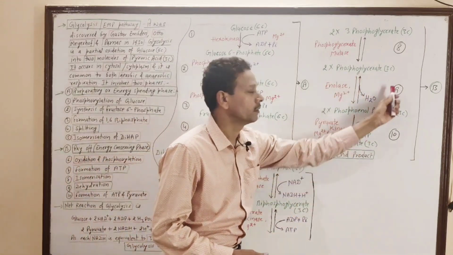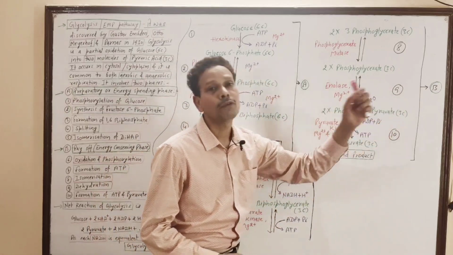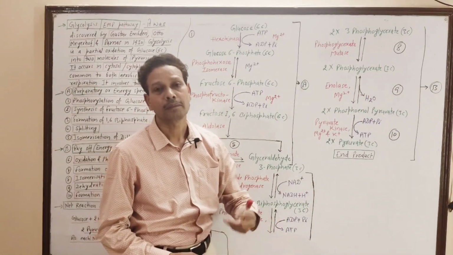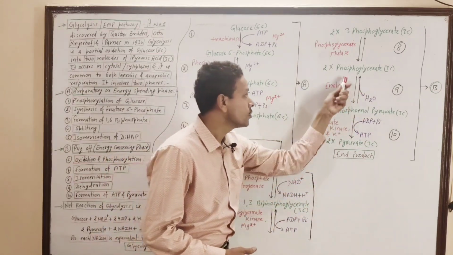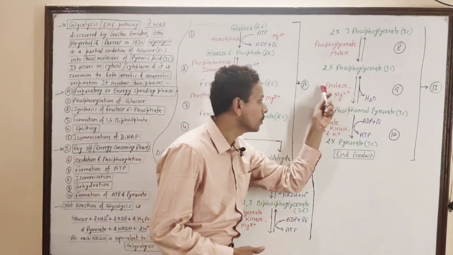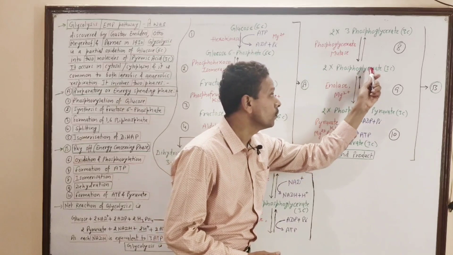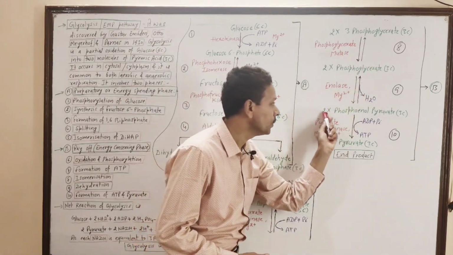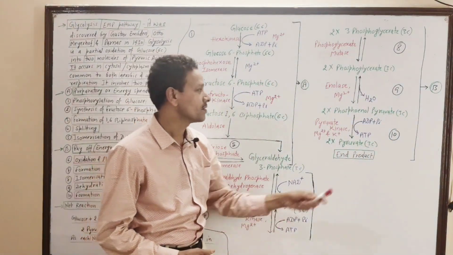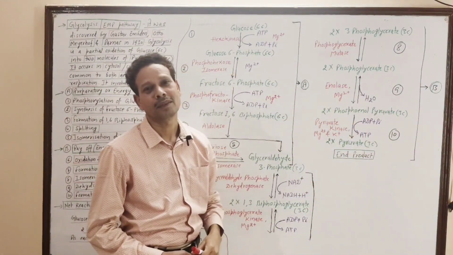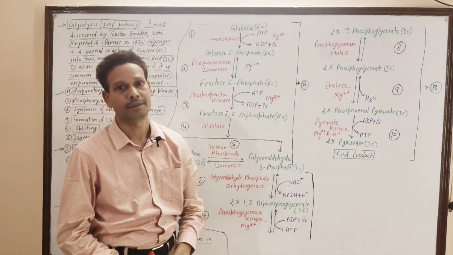Step number 9th involves release of a water molecule, which means it is dehydration. At this step, the enzyme enolase in the presence of Mg positive 2 ions changes phosphoglycerate into 2 molecules of phosphoenol pyruvate. And the last step is again synthesis of ATP at direct substrate level.